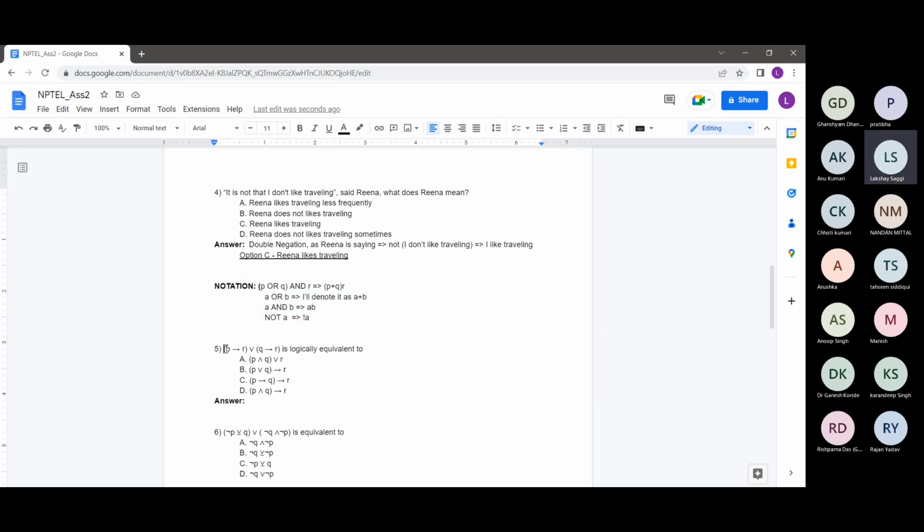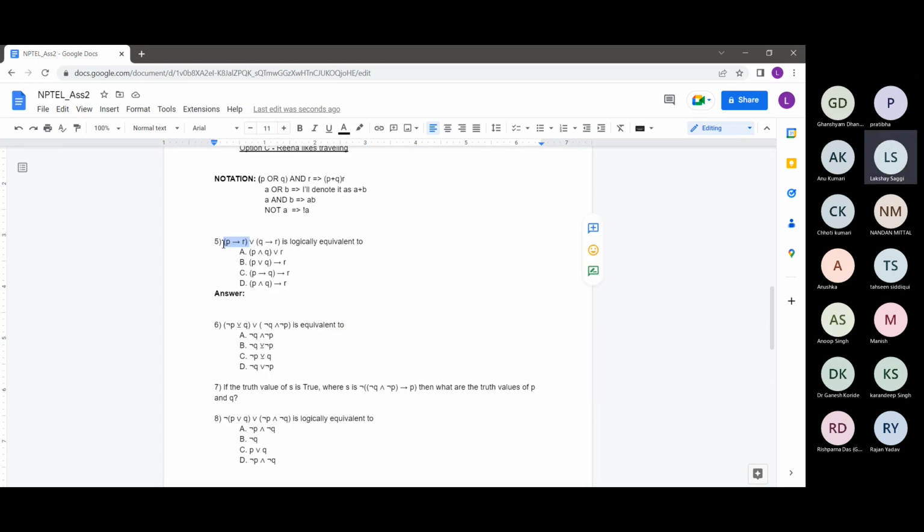Basically, we have to see whether the statement P implies R or Q implies R is logically equivalent to which option. First of all, sometimes smaller statements can be solved directly by intuition, without properly solving them out.